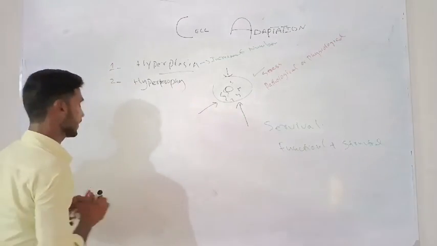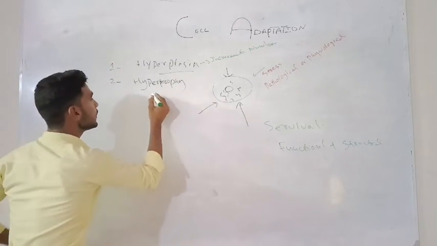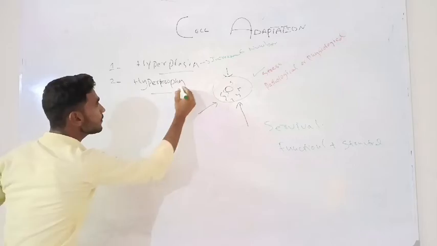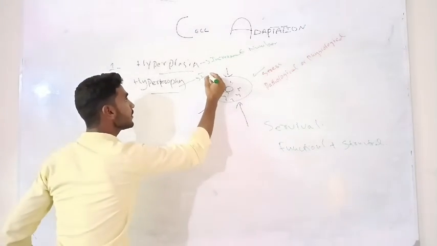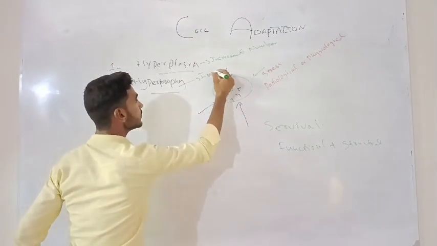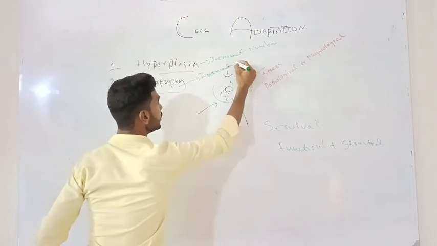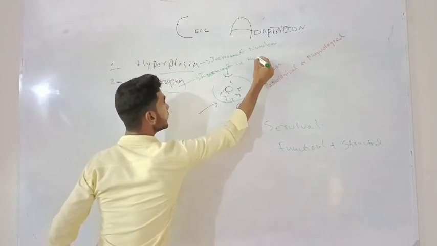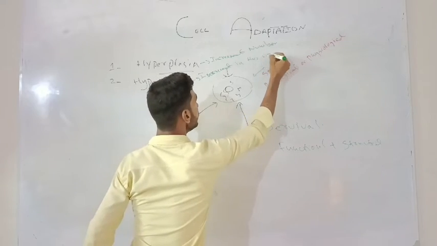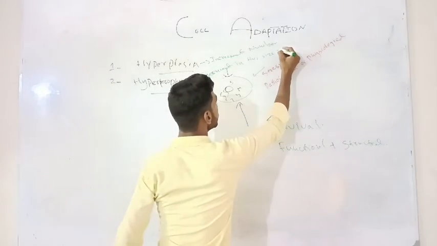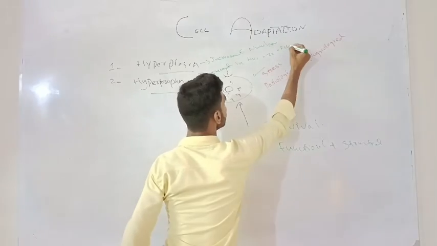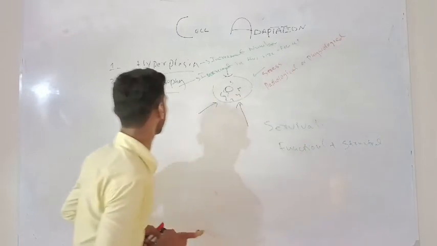Trophy means increase in the size of the cell. Later we will discuss it.